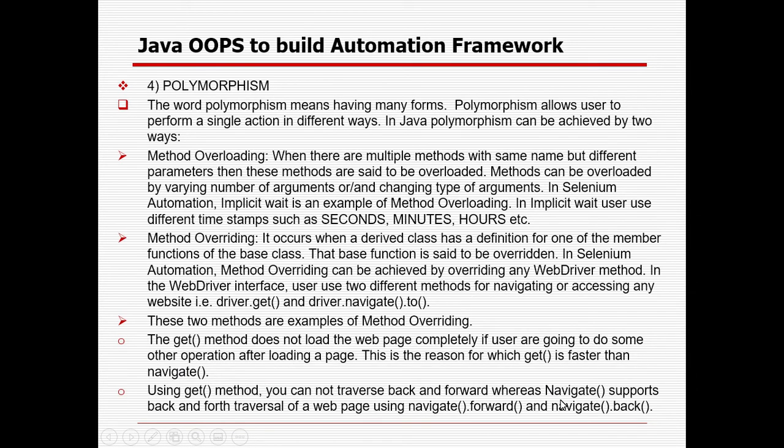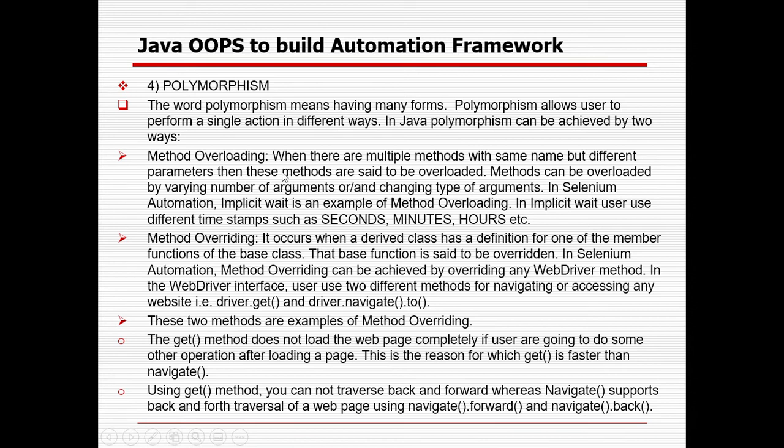And the last one is polymorphism. You already know what polymorphism is. Poly means many, morphism means form. So it means many forms, right? Polymorphism allows the user to perform a single action in different ways. In Java, polymorphism can be achieved in two ways: one is method overloading, and the other is method overriding.